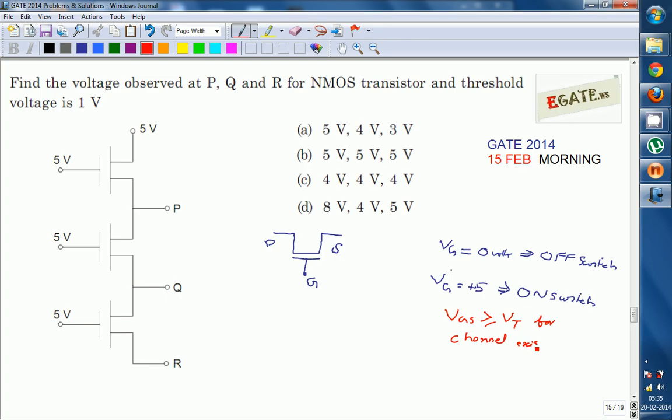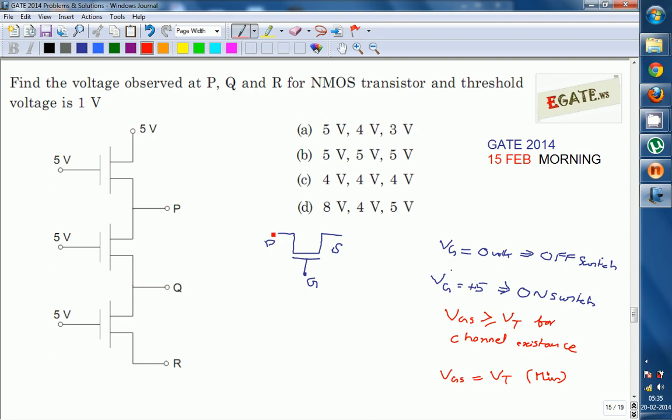For channel existence, this is the condition: you must apply a minimum VGS equal to VT. So VGS should be at least VT, that is the minimum possibility. The value of VGS should be maintained as VT, and it will maintain itself as VT whenever it is in the on condition. This is very important, remember it.